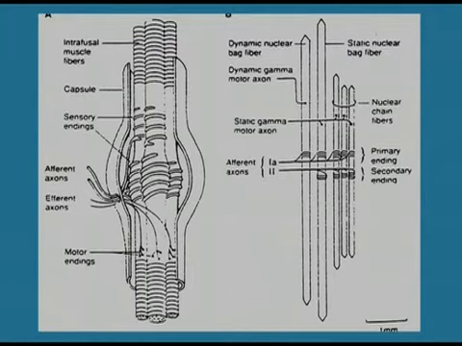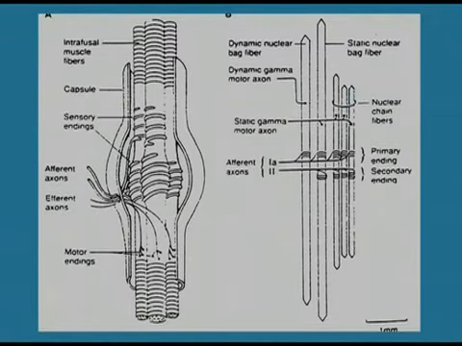Now we will discuss the static response. As we have seen in the anatomy of muscle spindle fiber, there are two fibers, nuclear chain fiber and nuclear bag fiber, and primary and secondary sensors supply them. When both are activating, they can cause stimulation of both. So impulses discharge continuously from primary and secondary nerve endings throughout the period of stretch of the muscle.